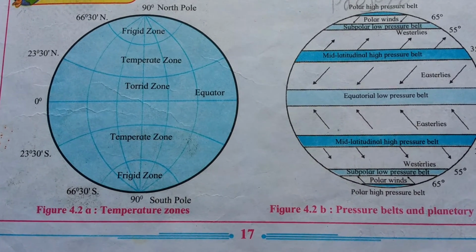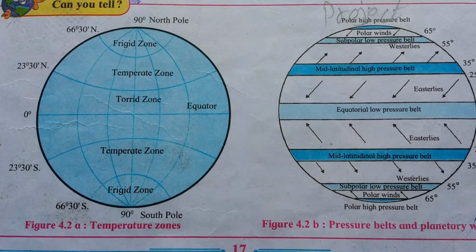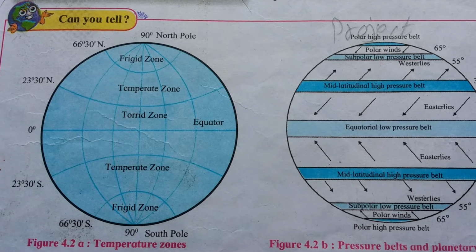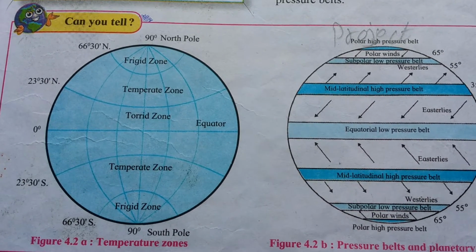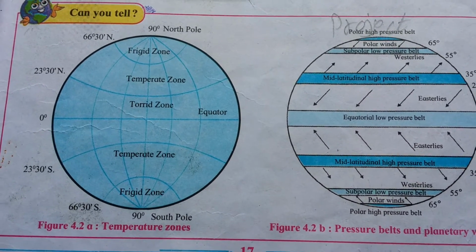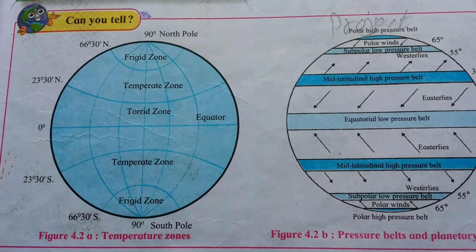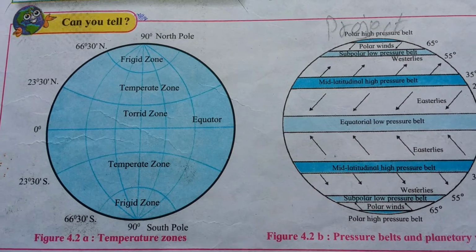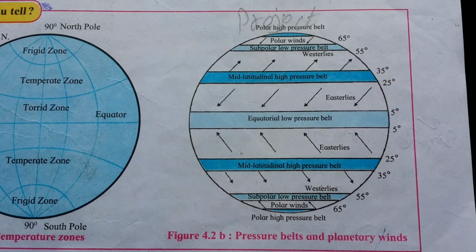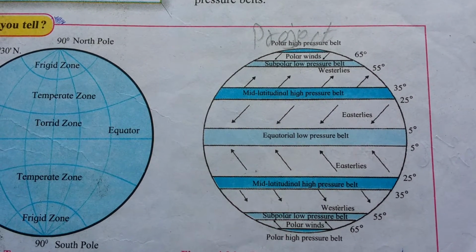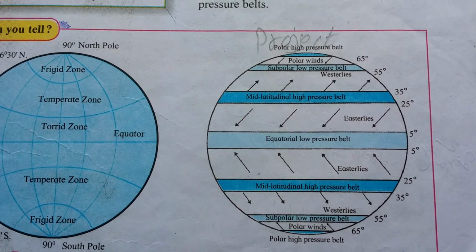The uneven distribution of temperature influences the distribution of air pressure too. This leads to the formation of low and high pressure belts horizontally between the equator and the poles. So see figure 4.2b carefully. You will see that between the latitudes 5 degree north and 5 degree south, we have the equatorial low pressure belt form.